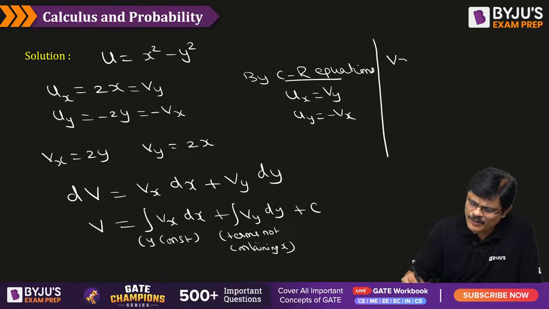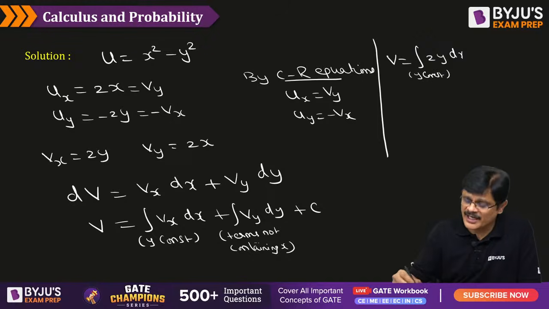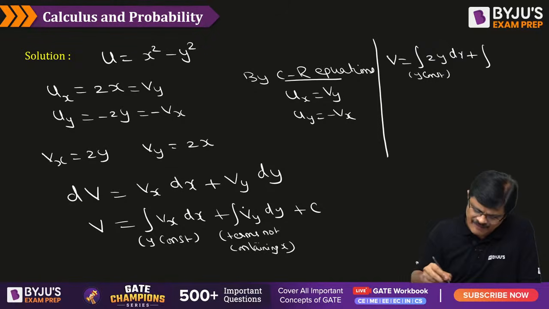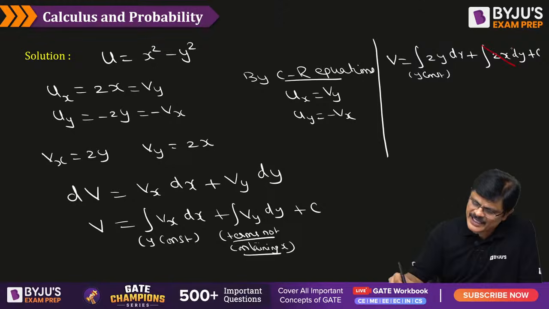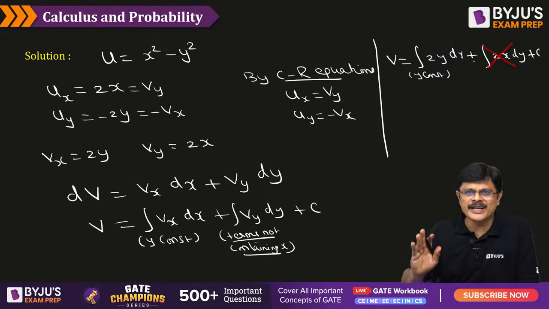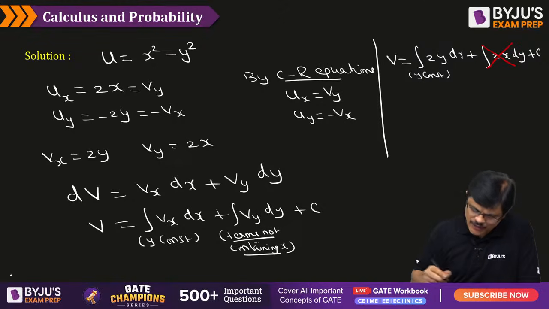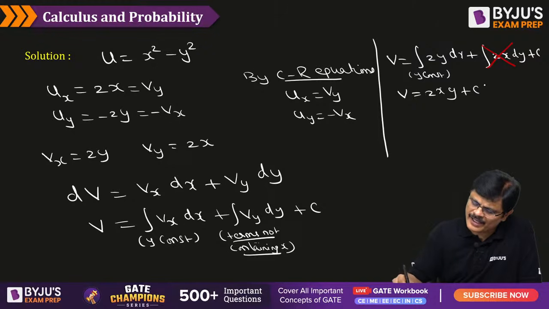So v will be equal to integral vx. Vx is 2y dx. Here y is constant, my dear friends. We have to treat y as constant and integrate, and integral vy is 2x dy and then plus c. But here terms not containing x. So the term which contains x is directly removed, my dear friends. So we don't integrate that at all. So what is the value of v, my dear friends? 2y, integral of dx is x. So it is 2xy plus constant of integration.